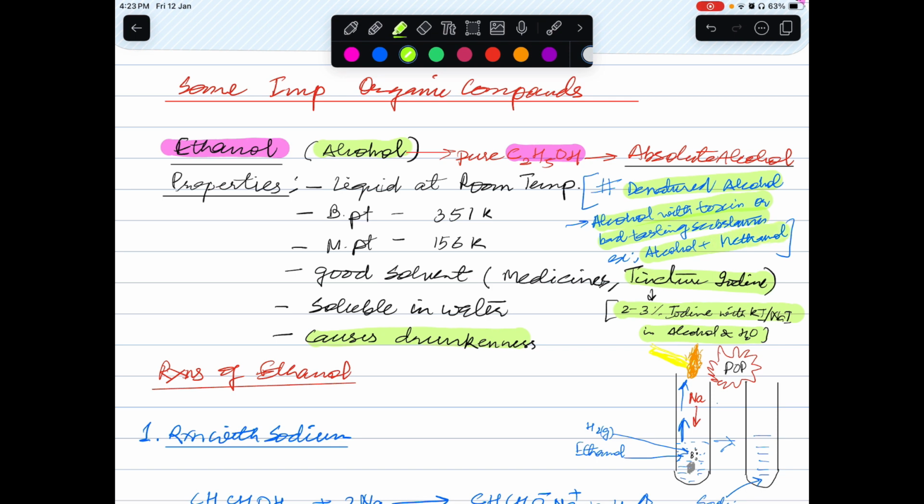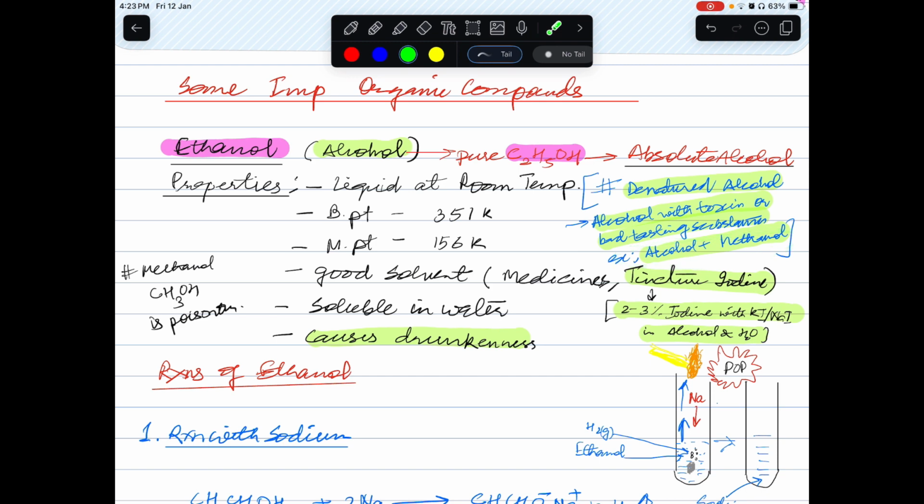You remember this, that is very important, that methanol, which is CH3OH, is poisonous in nature. So denatured alcohol is basically the alcohol which contains some amount of poisonous methanol in it.